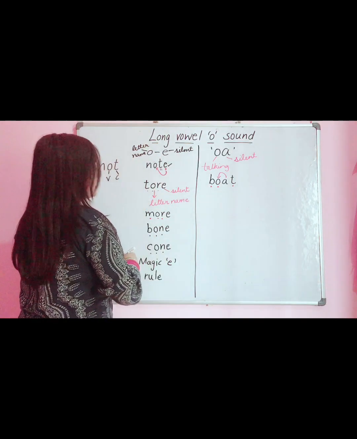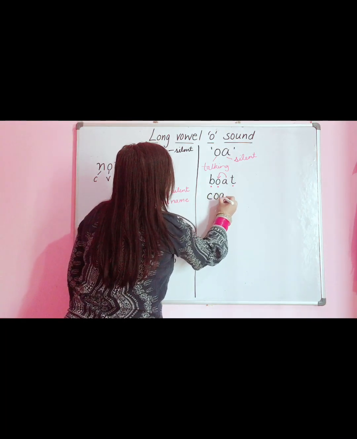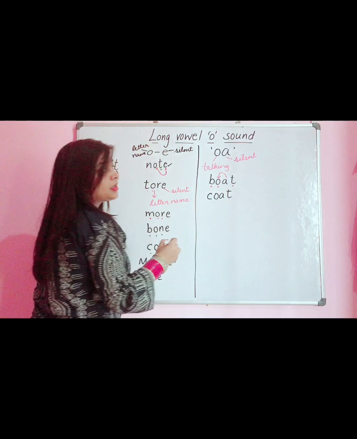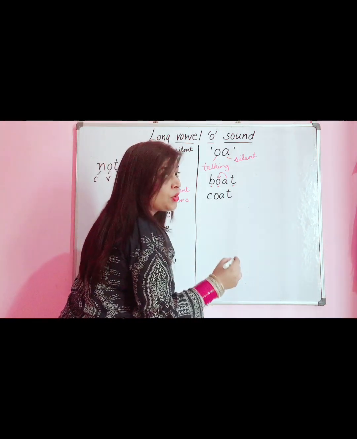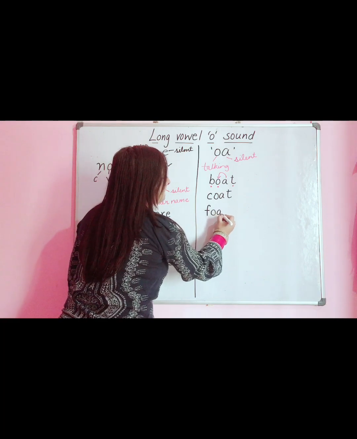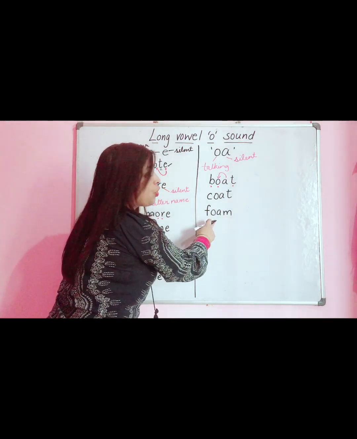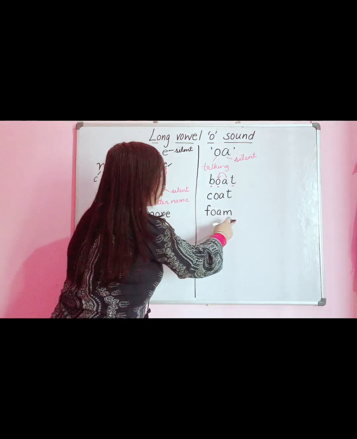More examples are like K, O, T, coat. Foam.